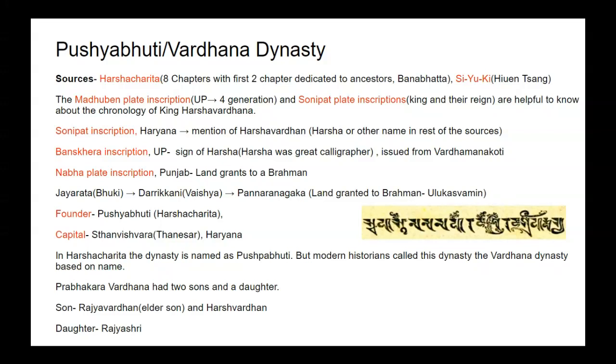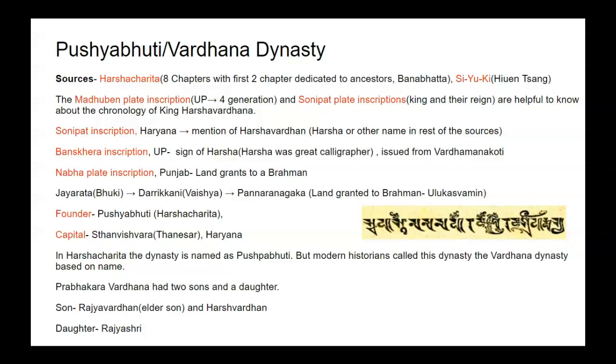Now let's see about the dynasty. We have seen the sources. Now let's move on to the dynasty. The founder of this dynasty was Pushyabhuti. We get detail from Harshacharita. Banabhatta wrote 8 chapters in Harshacharita, and first 2 chapters were dedicated to ancestors. So Banabhatta mentioned the founder of dynasty as Pushyabhuti, and the capital of the dynasty was Sthaniswara or Thaneswar at Haryana.